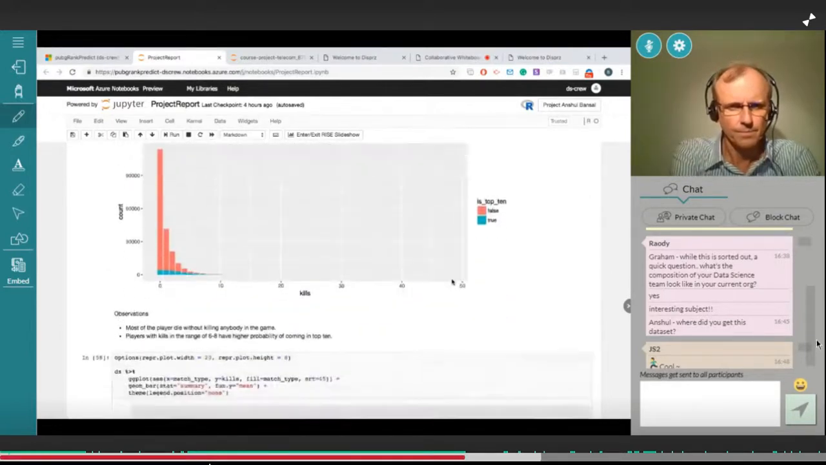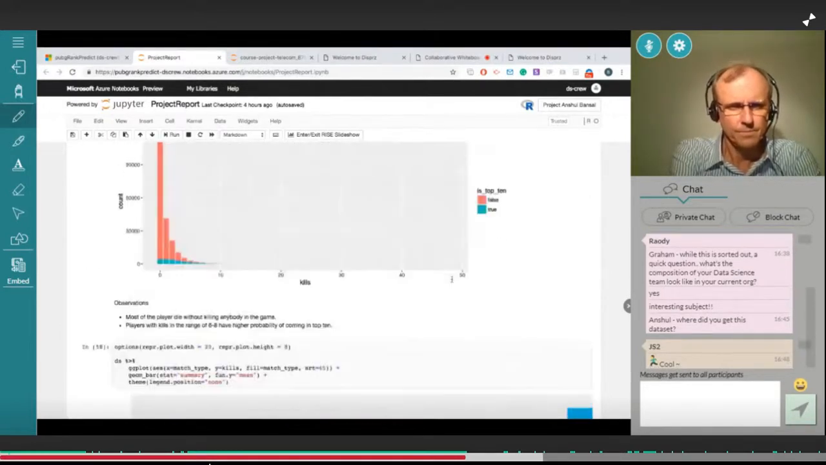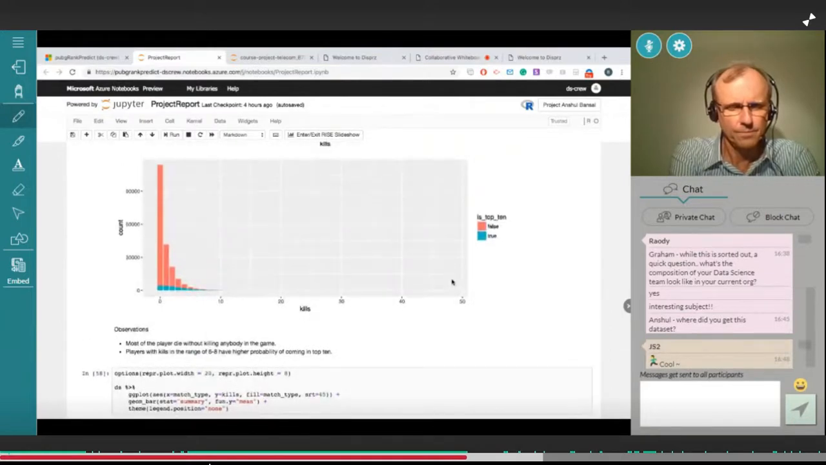So this graph is basically depicting whether the person will win the game, essentially whether they will be in the top 10 or not. I could find out that if a player's killing range is between 6 to 8 players, then he has a higher probability of winning or coming in the top 10.